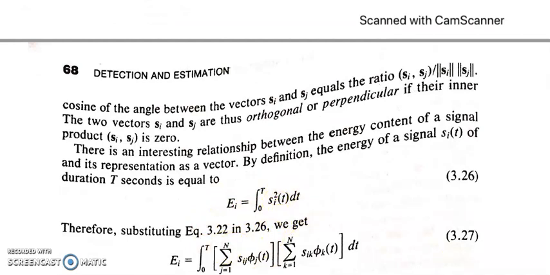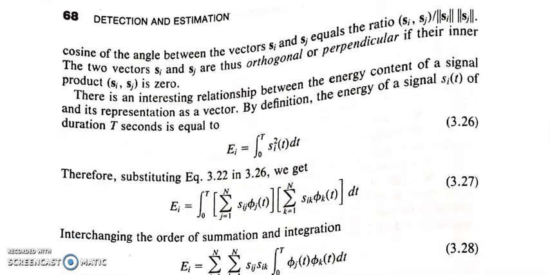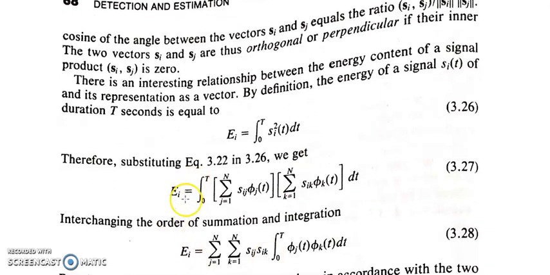Just substitute for it, because any signal can be represented as symbols times the orthonormal basis functions. So E_i is the integral from 0 to T of the sum over j from 1 to n of s_ij phi_j(t), times the sum over k from 1 to n of s_ik phi_k(t), dt.